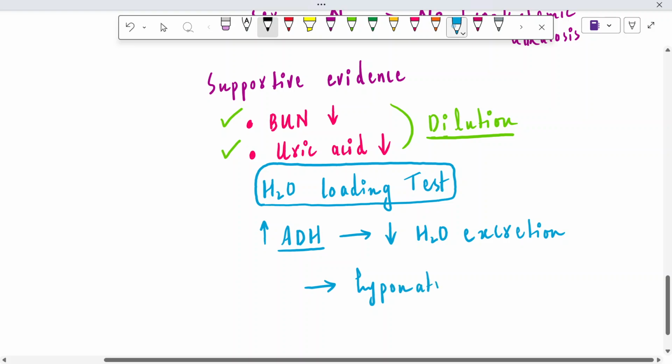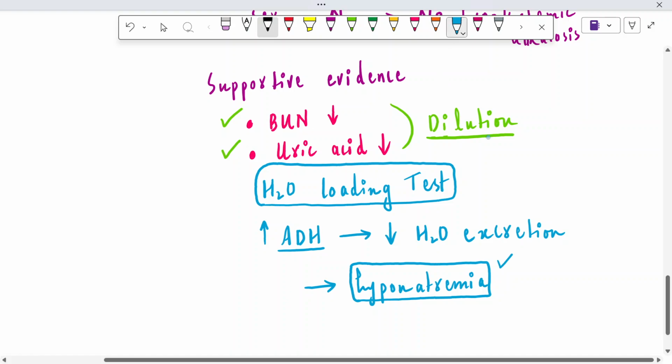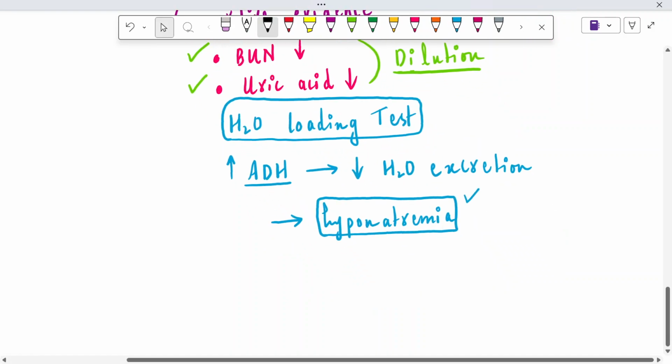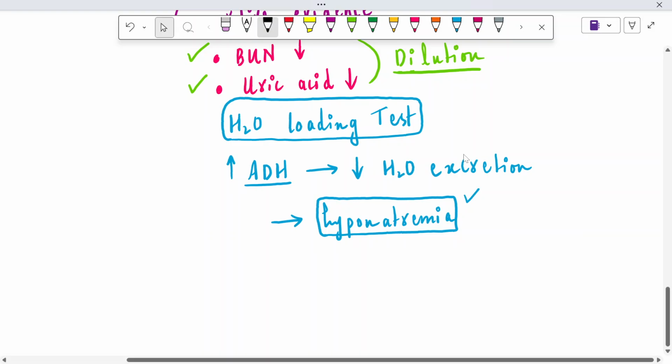Hyponatremia, and it's dilutional hyponatremia. Because a large amount of water is present, the sodium present in that large amount of water is diluted, so hyponatremia will be there, and it can worsen the hyponatremia component. The patient can develop seizures due to this fluid shift across the brain. He or she can develop cerebral edema, and seizures due to fluid shift across the brain.